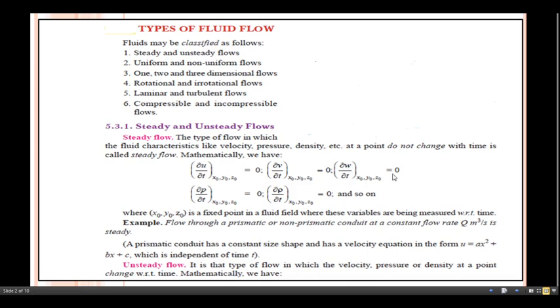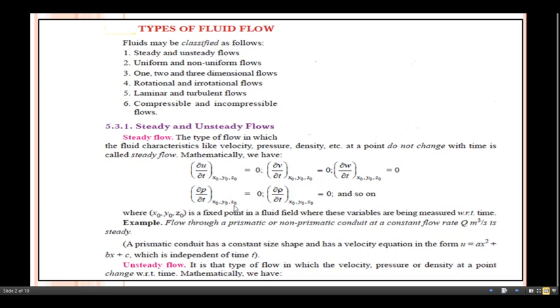Similarly, the case with the pressure: ∂p/∂t at this point (x0, y0, z0) equals 0. At the same time, for density, ∂ρ/∂t at (x0, y0, z0) equals 0, and so on. Apart from these, other characteristics can be considered, and this expansion can be repeated. Here they do not change with respect to time, that's why it equals 0.